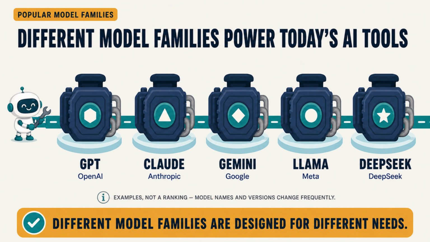Availability, privacy requirements, connected tools, and the need to verify the result also matter. Model names and version numbers change quickly, so focus on the job you need to accomplish instead of trying to memorize the entire market. Most people do not interact with a raw model. They use an application built around one or more models.